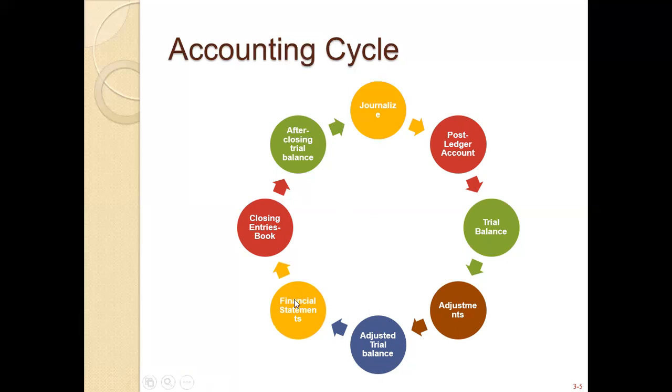It is the fifth step of the accounting cycle, where you make the financial reporting. After the financial reporting, closing entries and closing the books follow. It is basically a year-end closing.